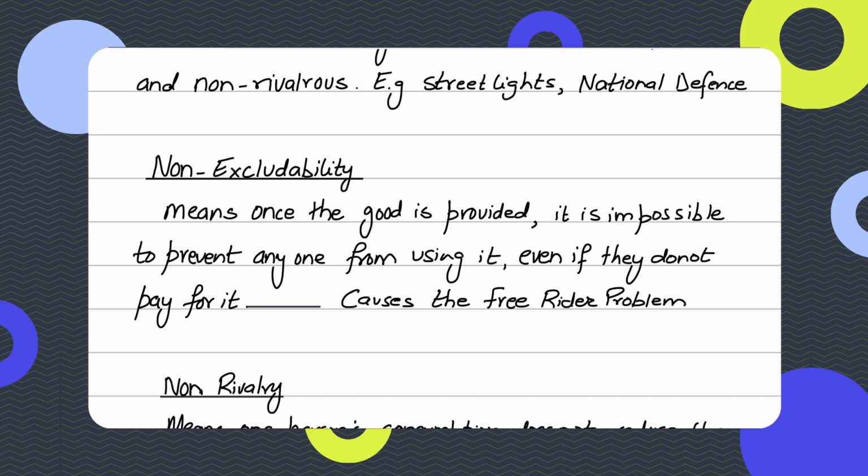Similarly, let's take the example of national defense. National defense provided by the state protects all citizens in the country, regardless of individual contributions made by the individual person in the form of taxes, right? So, because people cannot be excluded, consumers then have an incentive to free ride, meaning they can enjoy the benefits without paying. And this is what is known as the free rider problem in economics.